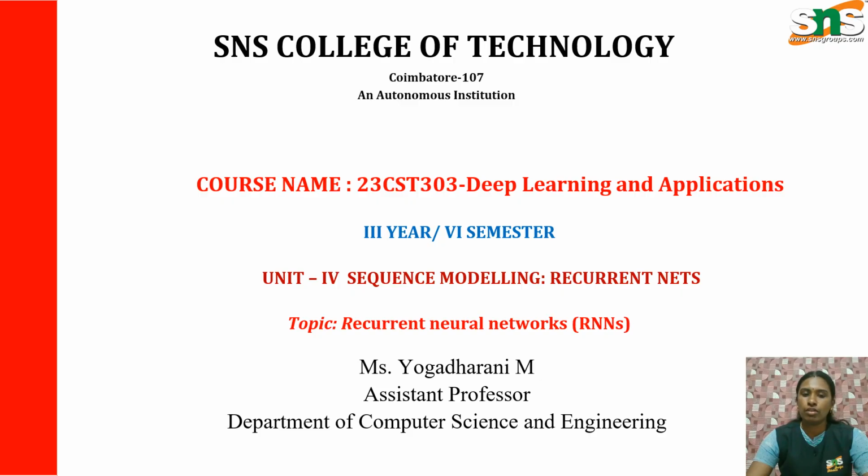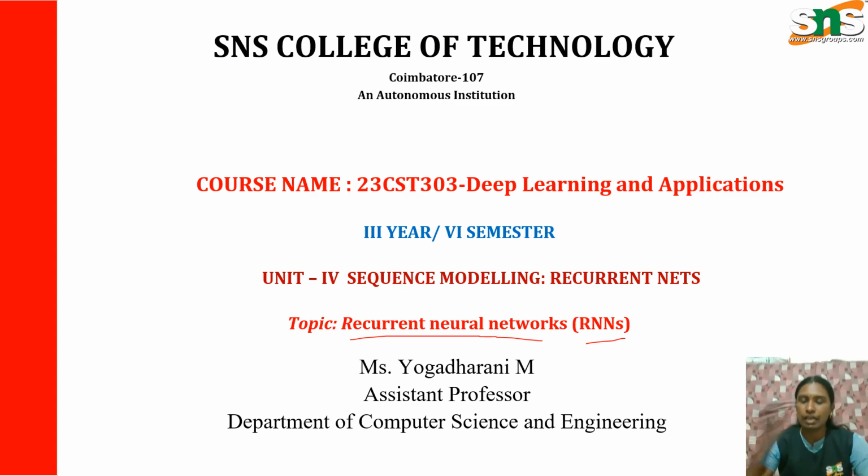Today we're going to study about Recurrent Neural Networks, commonly known as RNNs. In previous classes, we learned about feed-forward neural networks. Those networks process information only once, from the input to output. However, many real-world problems involve a sequence where previous information is important. For example, understanding a sentence, predicting stock prices, speech recognition, weather forecasting. In such problems, the current output depends on previous input. To handle this type of data, recurrent neural networks were introduced.